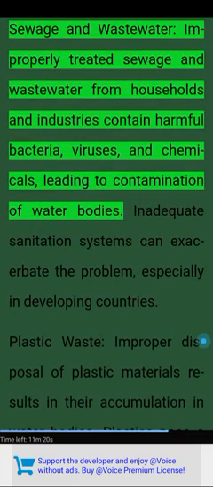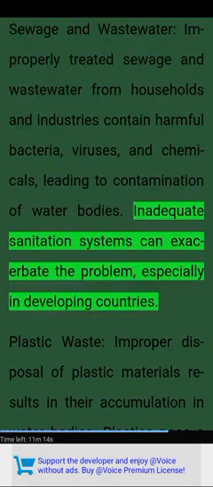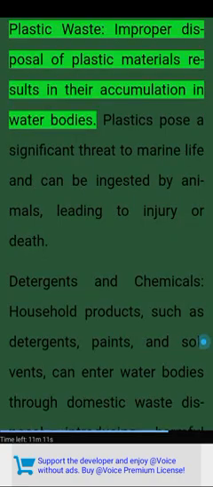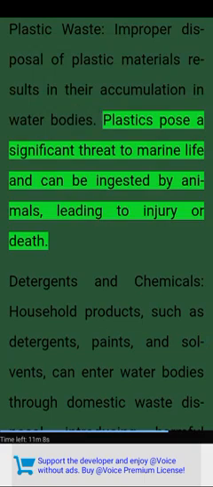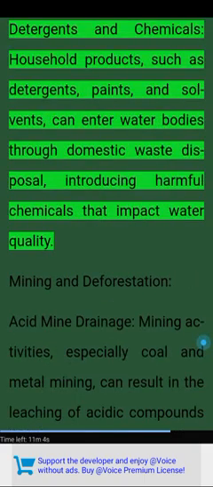Urban and domestic waste. Sewage and wastewater. Improperly treated sewage and wastewater from households and industries contain harmful bacteria, viruses, and chemicals, leading to contamination of water bodies. Inadequate sanitation systems can exacerbate the problem, especially in developing countries. Plastic waste. Improper disposal of plastic materials results in their accumulation in water bodies. Plastics pose a significant threat to marine life and can be ingested by animals, leading to injury or death.